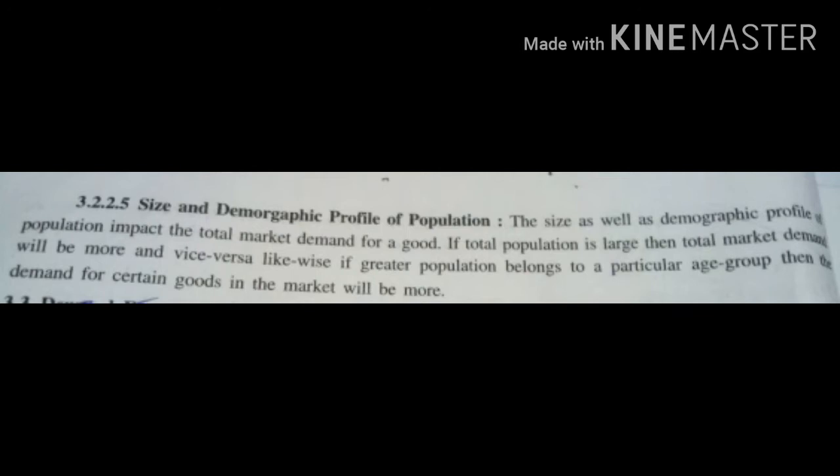So according to the population, the demand depends. If there is any change in the age also, for example the population of children increases, the demand for commodities or things which are useful to children also goes up. So it depends upon which age group the country or the place has.